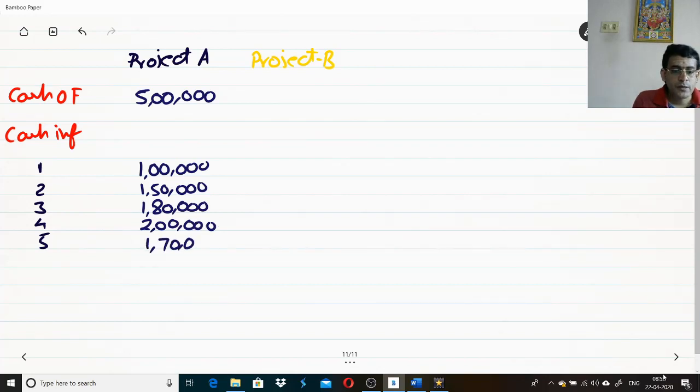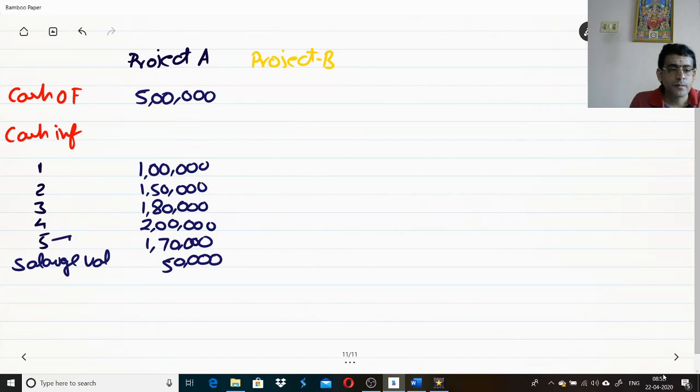1,70,000 being your cash inflow. So these are the cash inflows which are given for the project B. Now, he is also providing you with one more piece of information, which is called the salvage value. What is the meaning of salvage value? Whatever asset you have, if I sell that asset at the end of its life, I will get something. That is called the salvage value. Let us consider the salvage value to be 50,000.